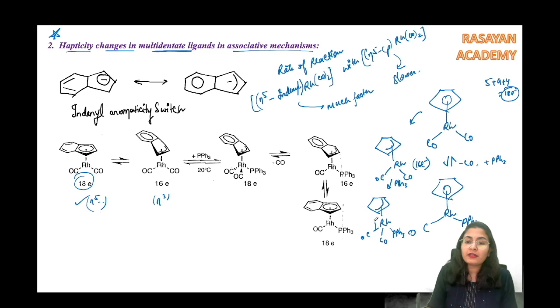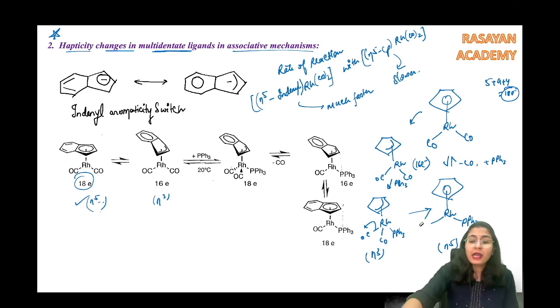Now you eliminate one of the carbonyls and then again you change this into the eta 5 hapticity. राइट, ये अभी तक eta 3 ही था, अब इसको eliminate करो कार्बोनिल को, you are going to get the eta 5 hapticity. But there is a difference in the rate, minus CO. Why is there a difference in the rate of both of these reactions? मैकेनिज़्म तो बिल्कुल same है.